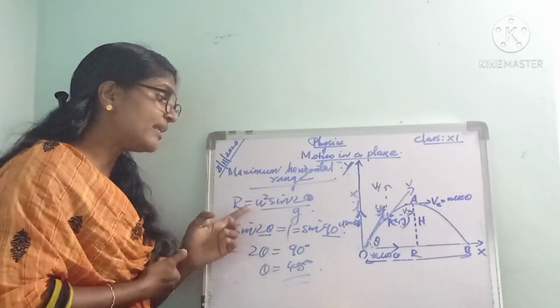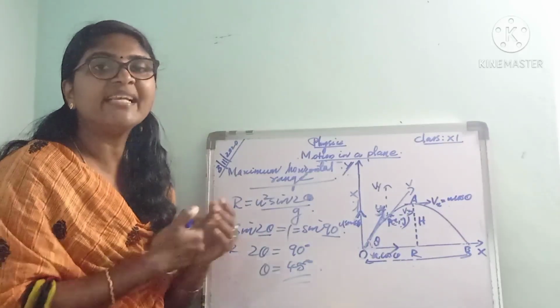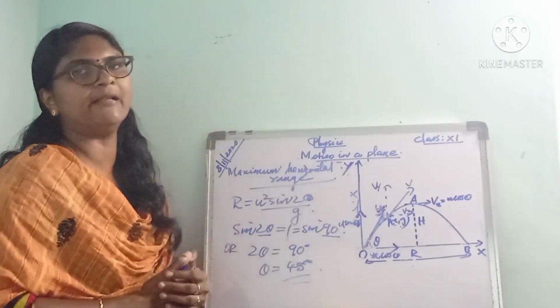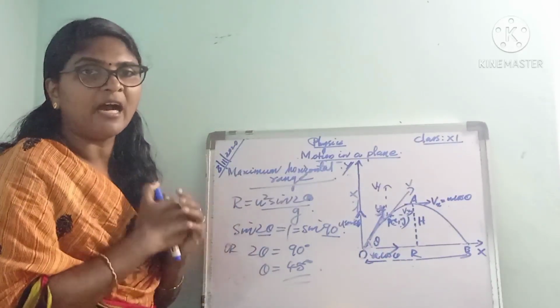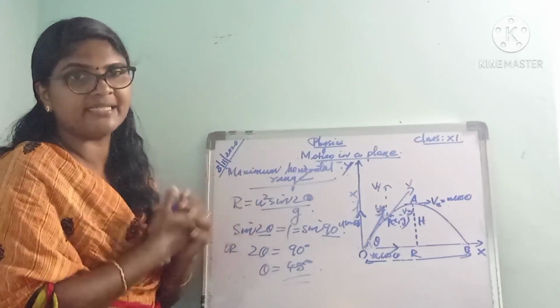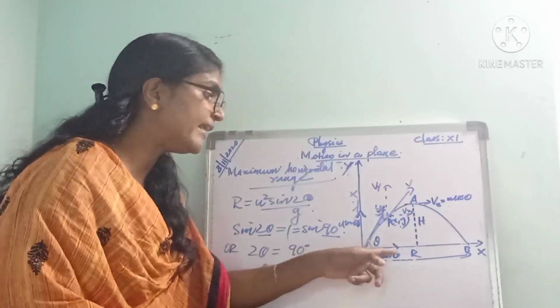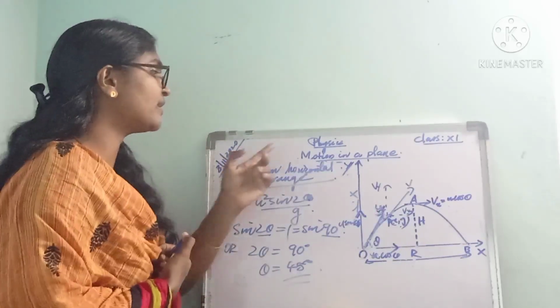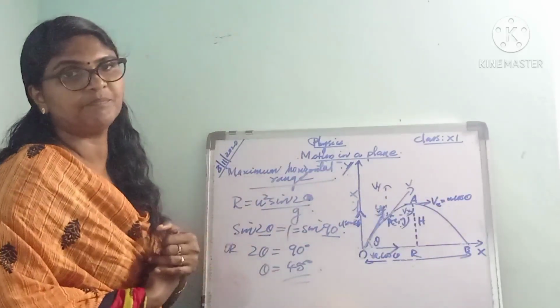Thus the horizontal range is maximum when it is projected at an angle of 45 degree with the horizontal. When we project an object at an angle of 45 degree with the horizontal, then the horizontal range will be the maximum.